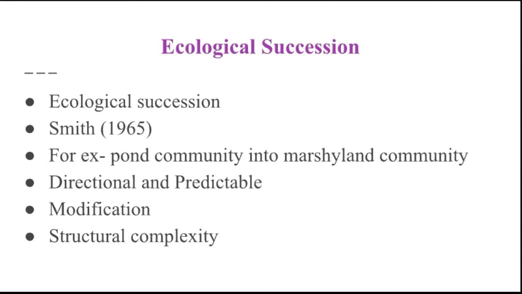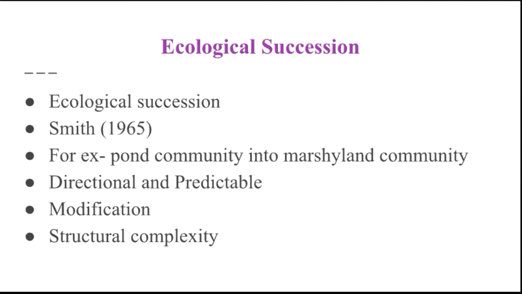That is an effect of the physical environment, where changes occur. Similarly here, the kinds of animals and plants change continuously with succession, and structural complexity also occurs due to succession.